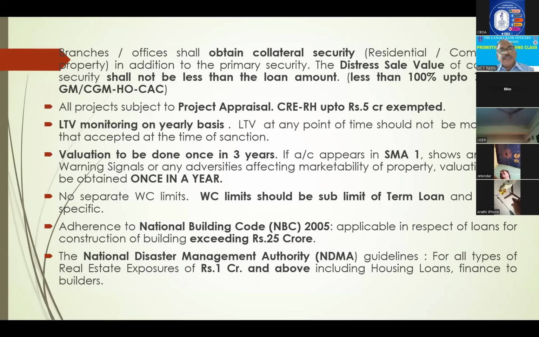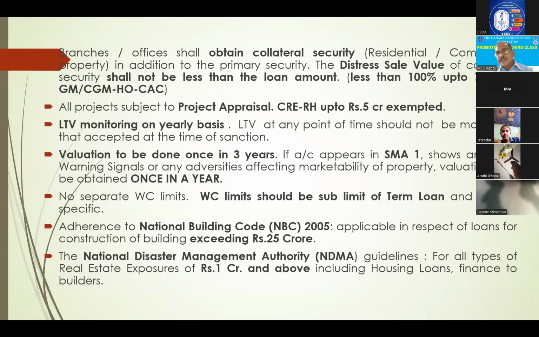Next, LTV is a monitoring tool for all construction real estate loans. What is this LTV? Loan to value. The numerator is the outstanding liability including all expenses, interest up to date, etc. The denominator is the value of security. Suppose 10 lakhs is the house value. You are giving 7.5 lakhs as a loan. 7.5 divided by 10 is 75%. So we call it an LTV of 75%. Generally, for real estate, they say 75% should be the limit. It should not exceed more.